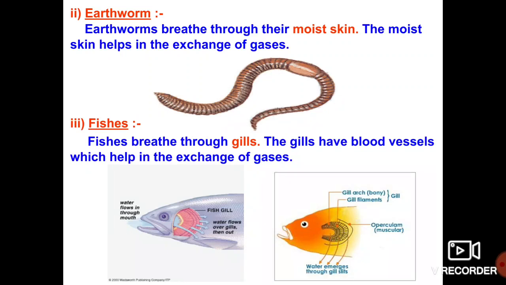If you come to the unicellular organisms, what do you mean by unicellular organisms, dear children? Yes, unicellular means an organism that is made up of only one cell. That is what we call unicellular organisms. In unicellular organisms also, breathing, the exchange of gases, the phenomenon of respiration takes place with the help of the cell membrane. I hope you understand how respiration takes place in a few organisms.